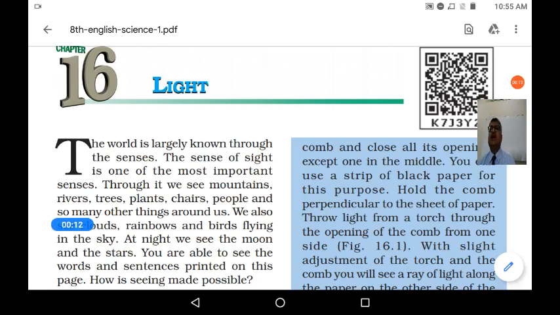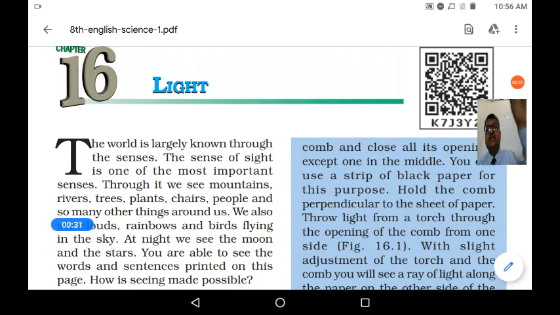The world is largely known through the senses. So how do we interact with the world? How do you understand the world? You understand the world by senses. We have 5 sense organs. Of these, the most important is the eye.